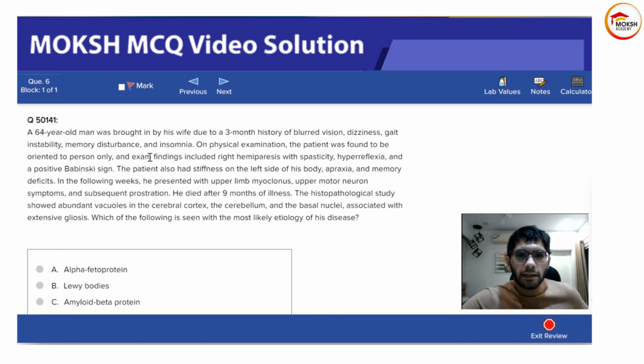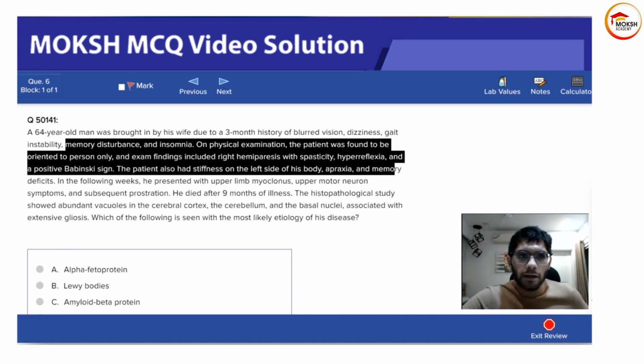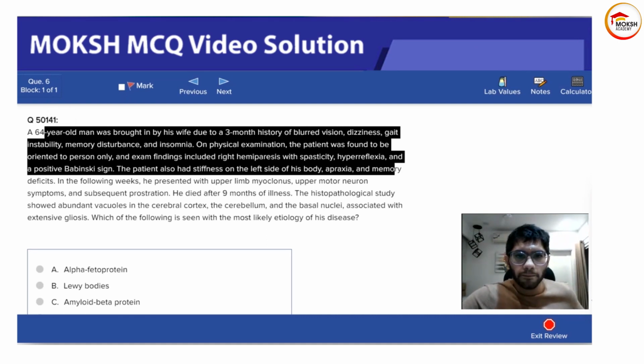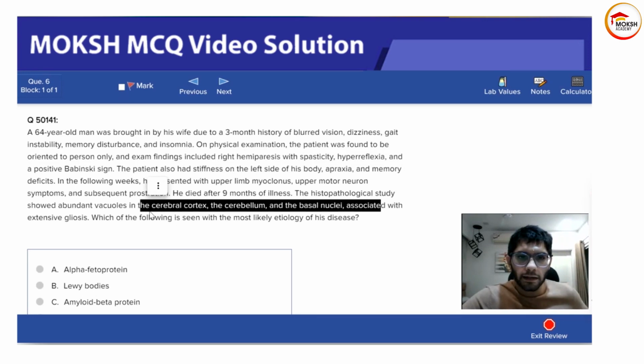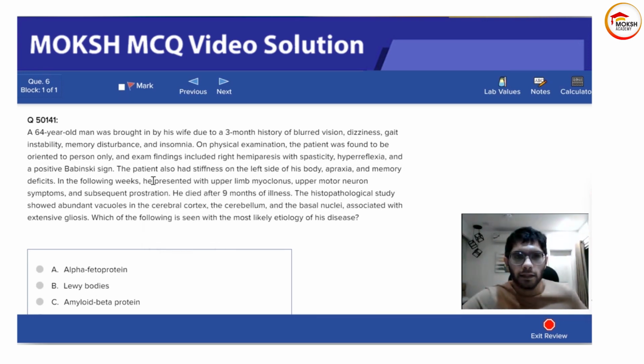So just by reading this, you do not need to get scared, because all of this does not have meaning. Whatever parts of the brain are affected, the corresponding symptomatology will be present.